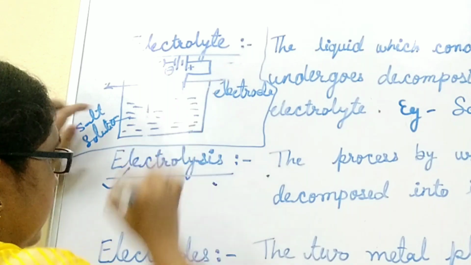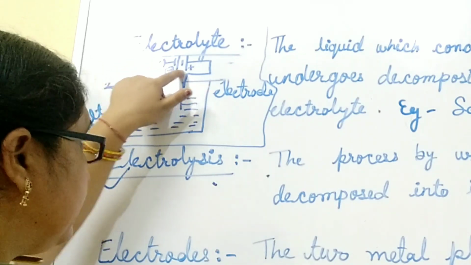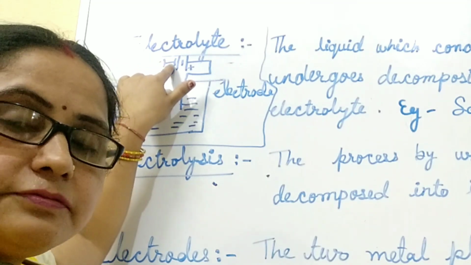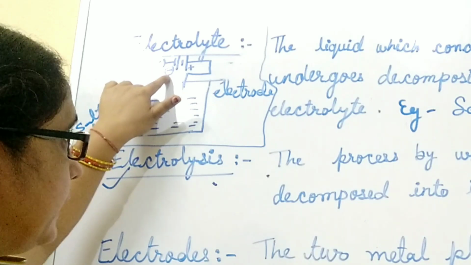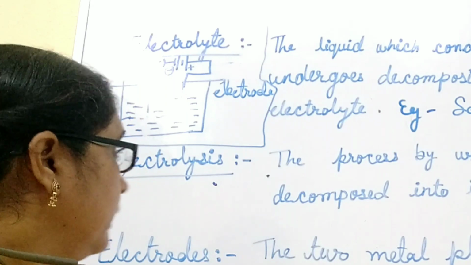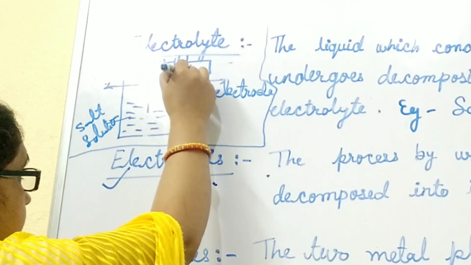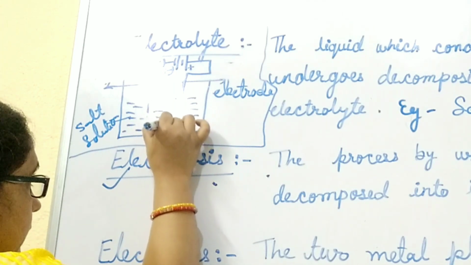This longer line represents the positive terminal of the battery and the shorter line represents the negative terminal. When we switch on, electricity passes through this solution and the solution decomposes into positive and negative ions.